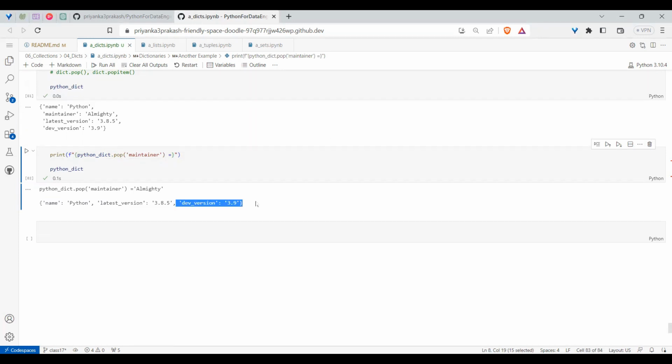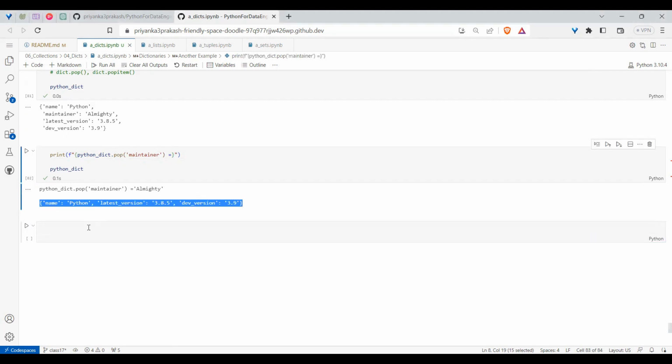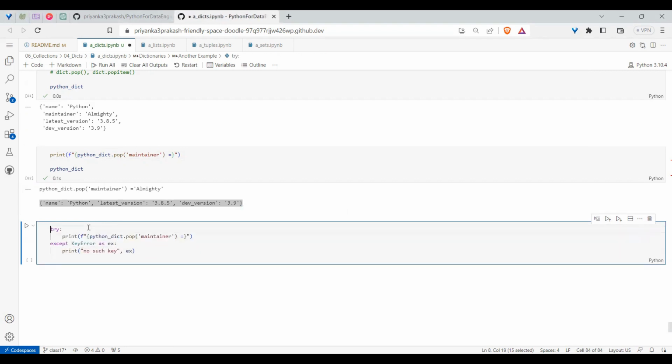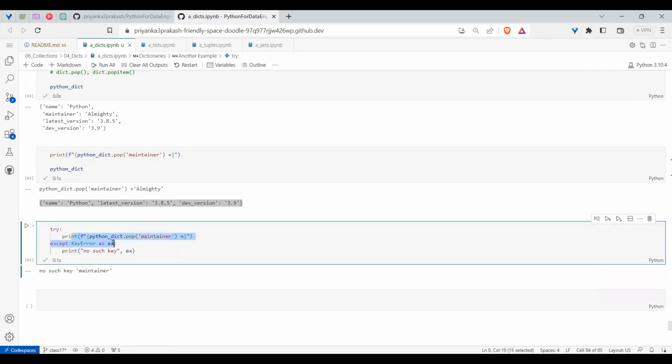So it's deleted. Now we don't have maintainer anymore. And if you do a pop again, it will throw a key error. If I'm asking again to remove the same maintainer, it will say no such key. It will result in a key error.